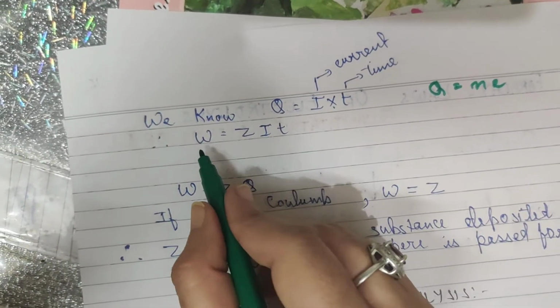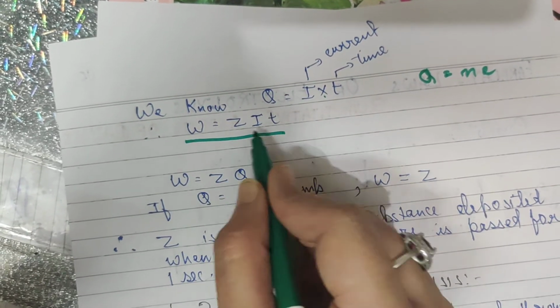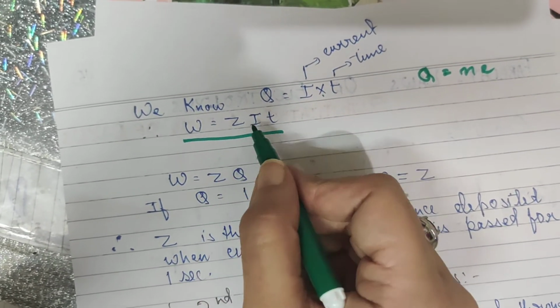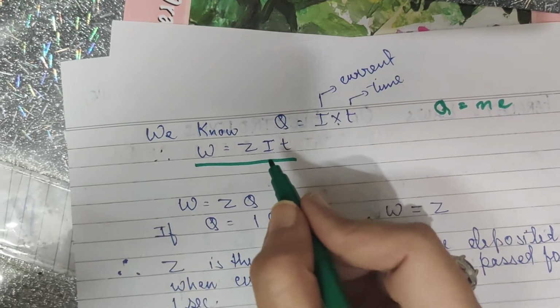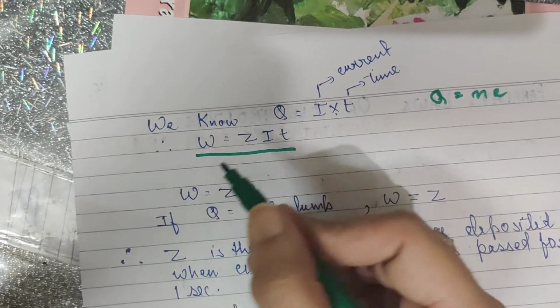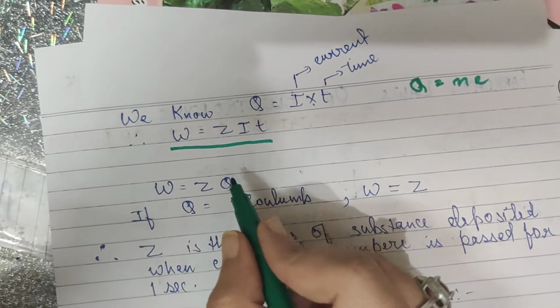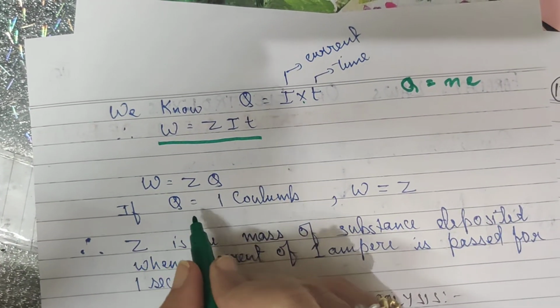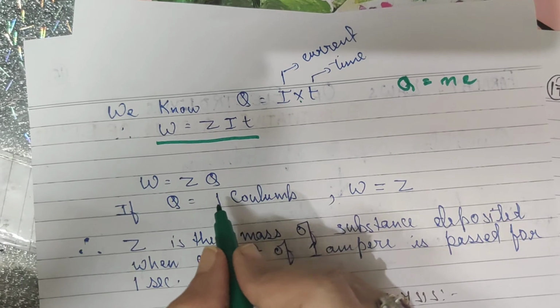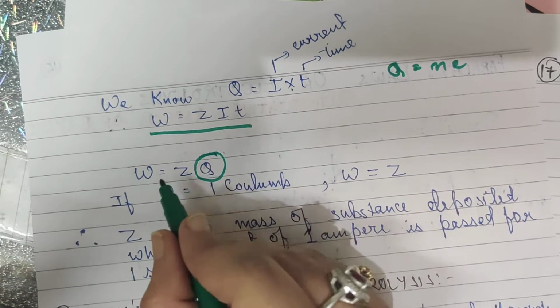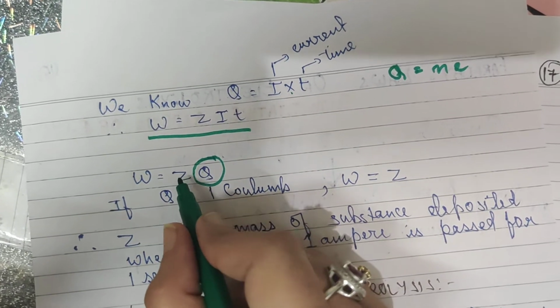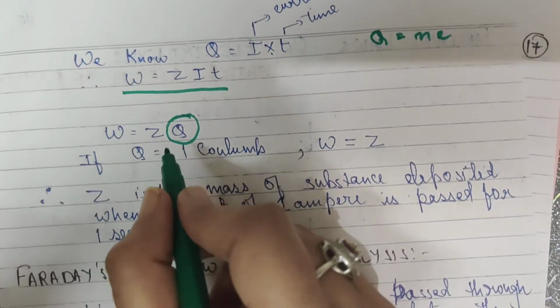So you can also write W is equal to ZIt in place of ZQ. It depends upon what is given in your question, and accordingly you will be using the formula. And if I say that the charge flowing through the solution is 1 coulomb, if the value of Q here becomes 1, then W will be equal to Z. So how do we define Z here?